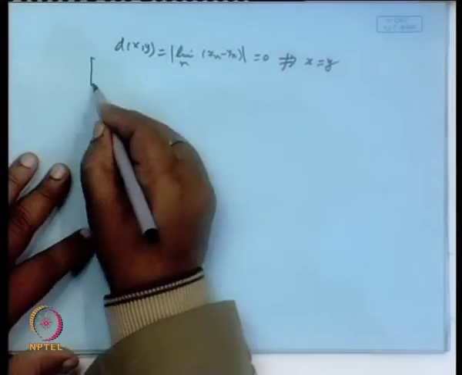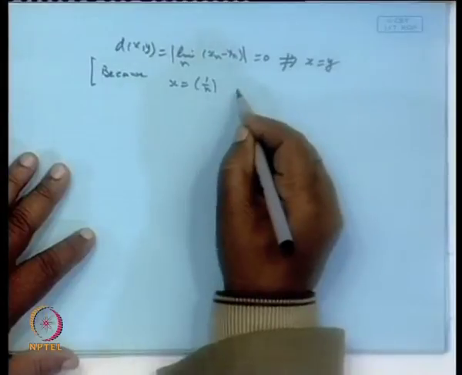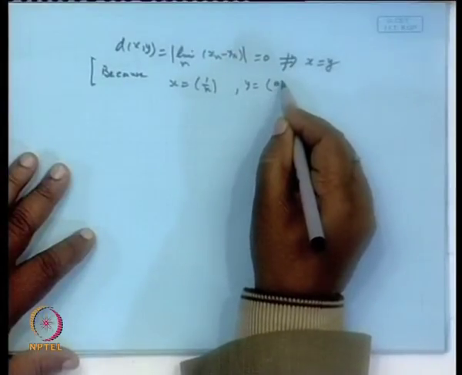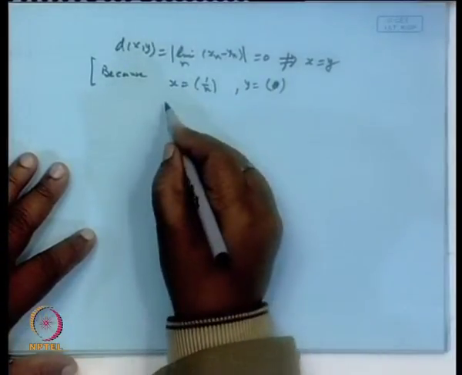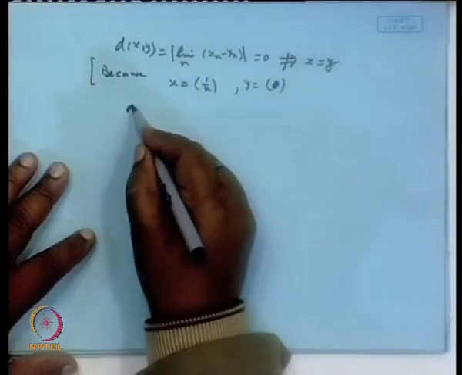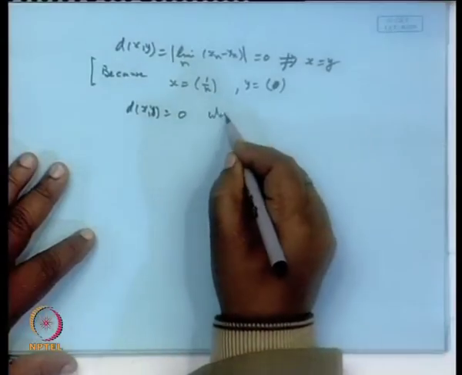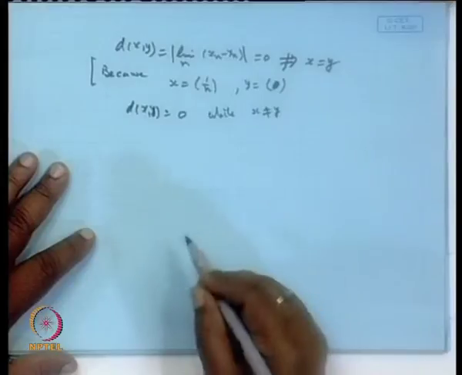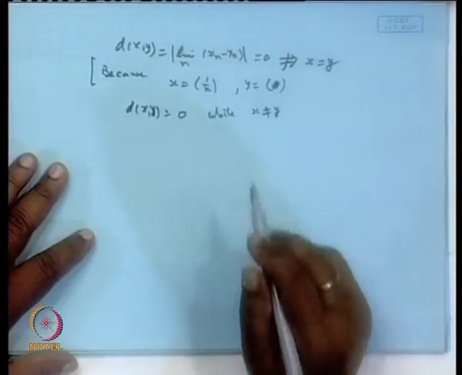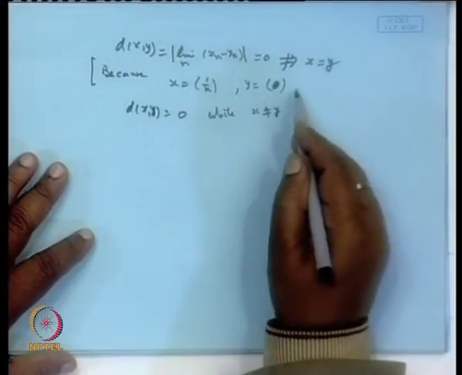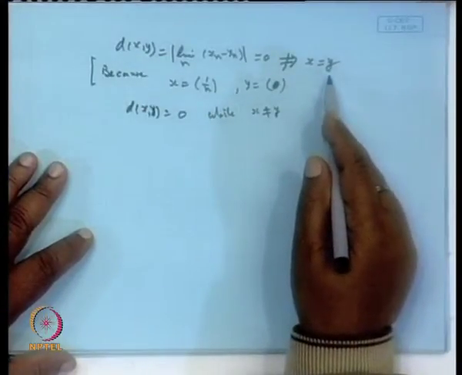The reason is, if we consider the sequence x which is 1 by n and y which is the identically 0 sequence, all the terms being zeros, then the difference x n minus y n comes out to be 0, while x is not equal to y. So, this shows that though this satisfies most of the properties of a metric space, the problem comes only with this property: when d of x, y is 0, x need not be equal to y.